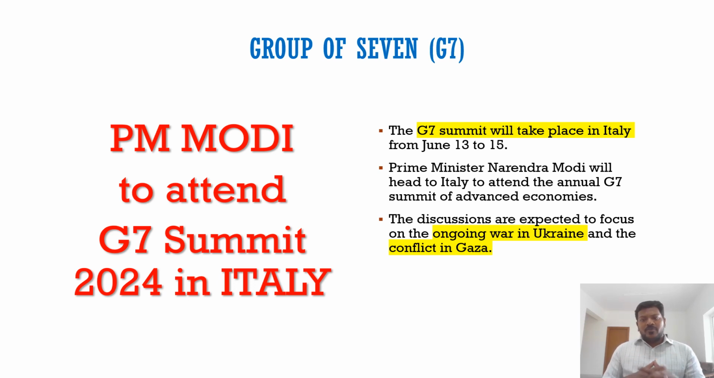So if you are preparing for UPSC prelims, especially prelims, you should be thorough with who are all the members of G7 and who are all the members of G20, and whether India is a member or not. So India is a member of G20 but not G7, and China is also a member of G20 but not G7. So these aspects you should be aware of.